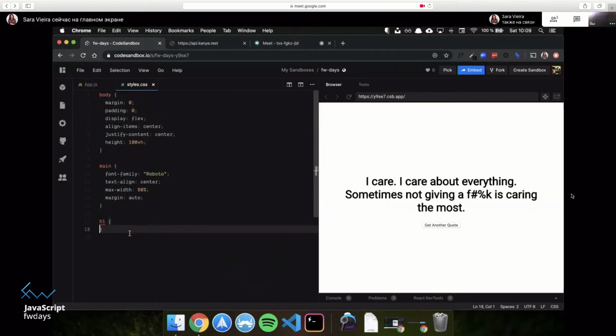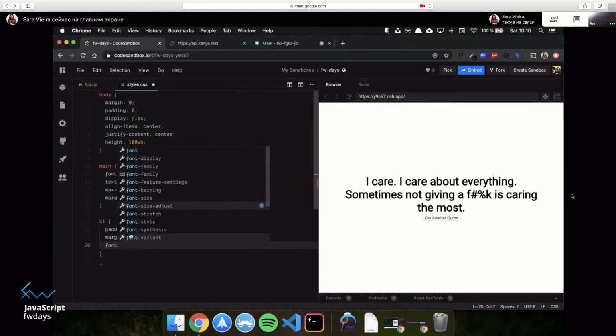And there we go. So now in the H1, let me remove all the paddings and the margins so that we can actually style it properly. Now that it's in the middle, and now everything slaps together. That is beautiful. Next step, let's make it look slightly nicer. So font weight bold.